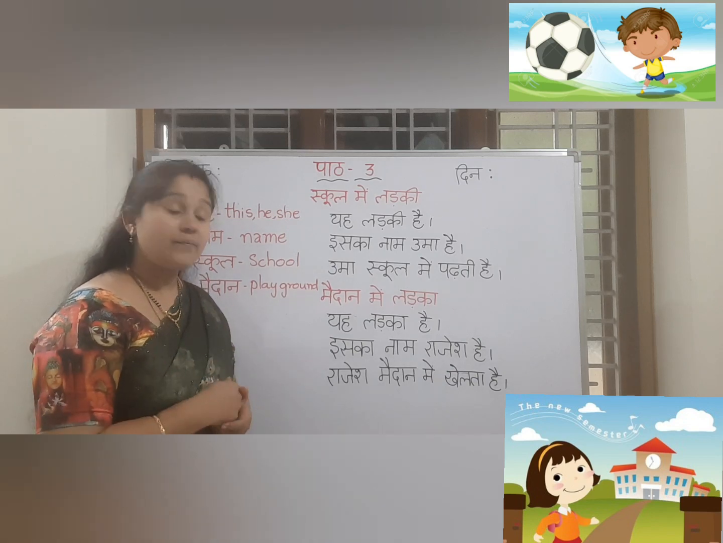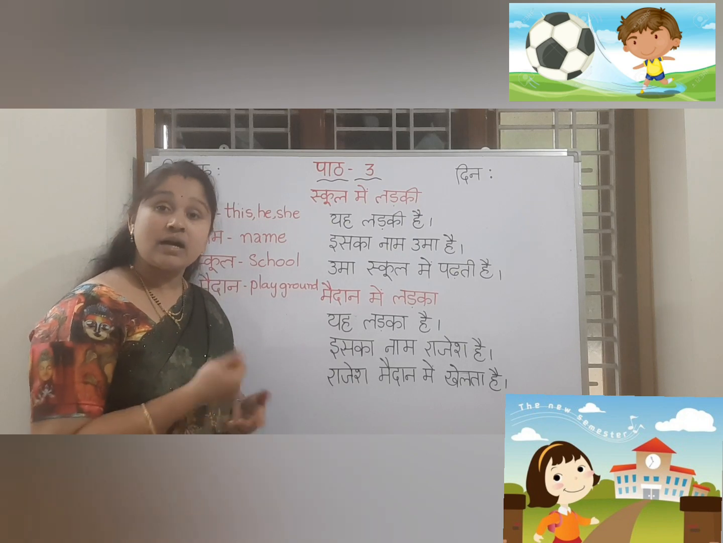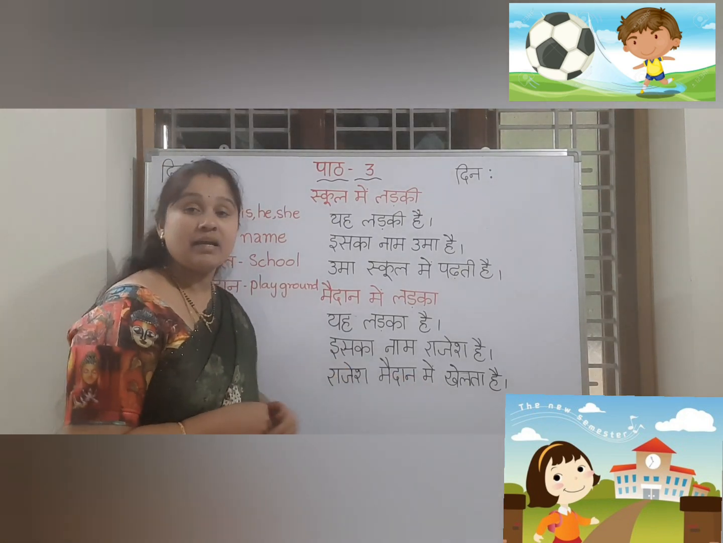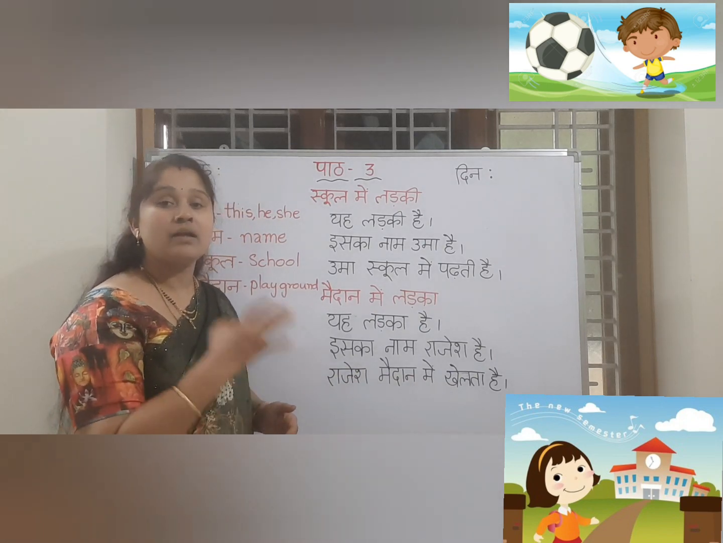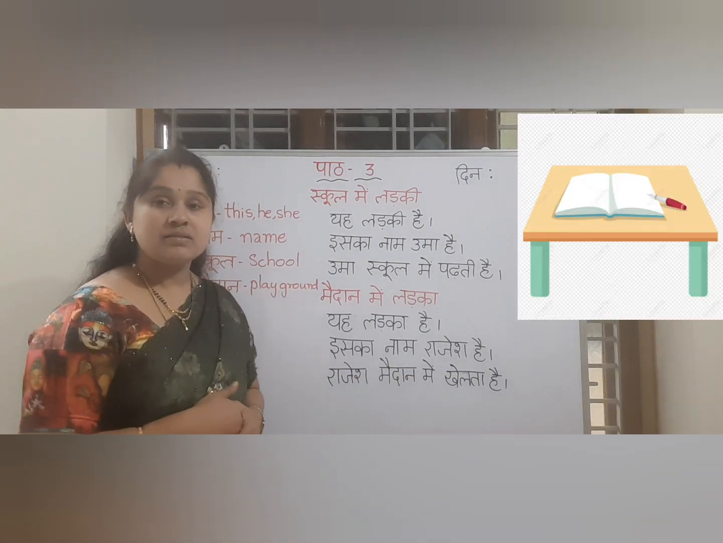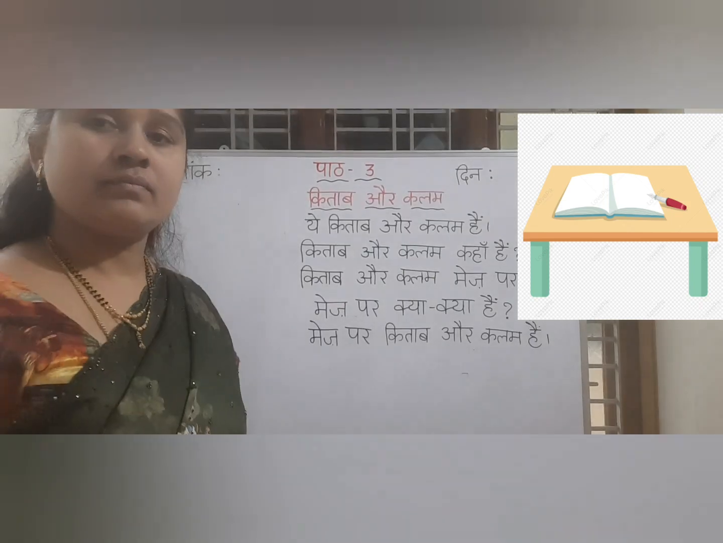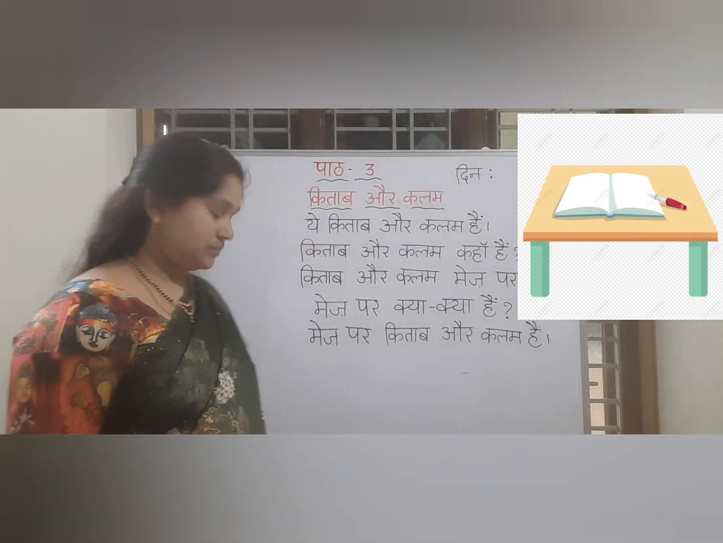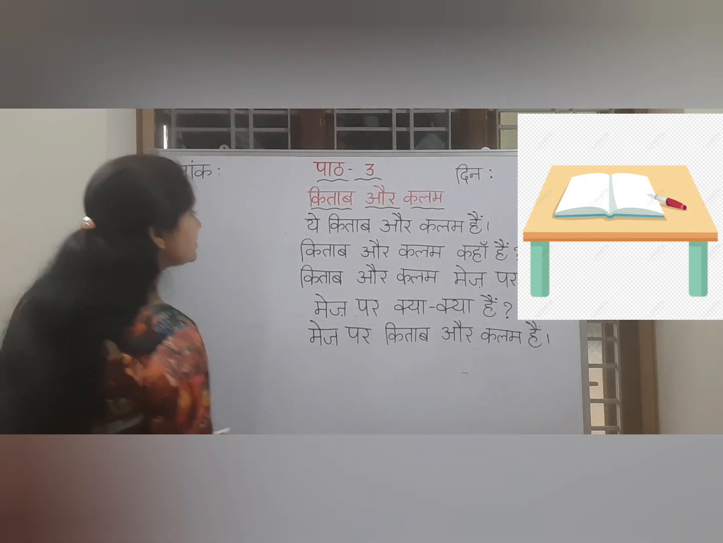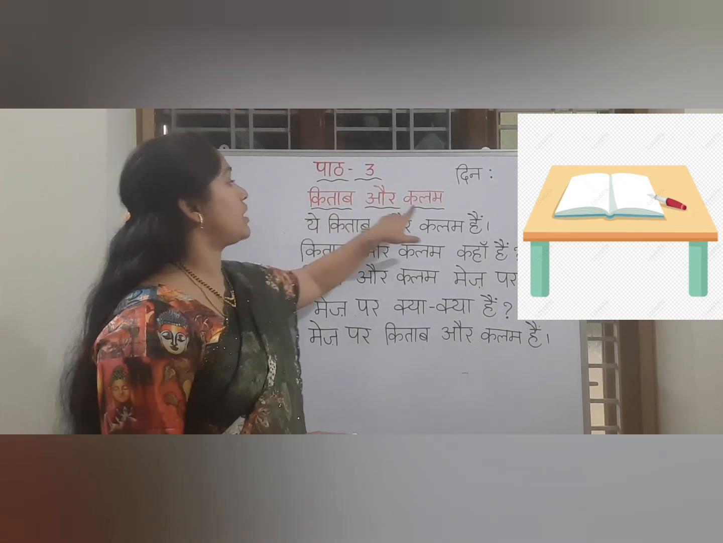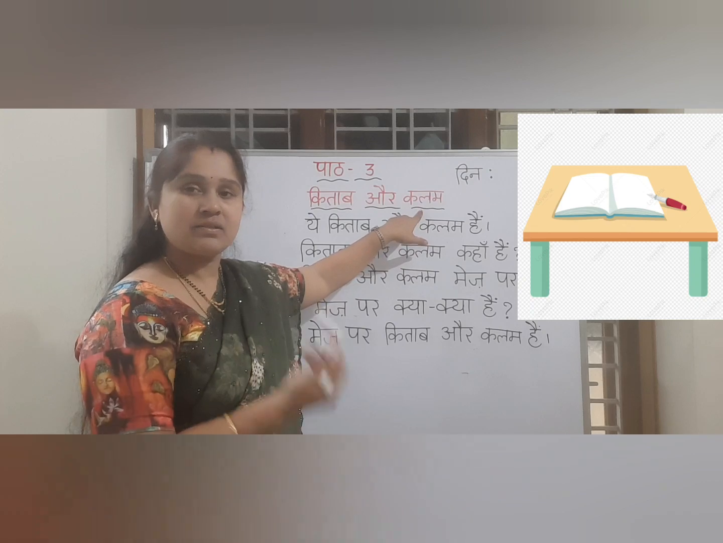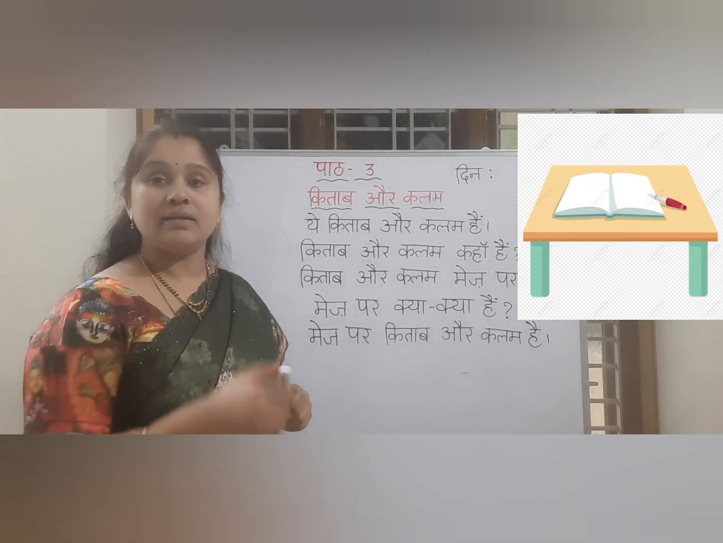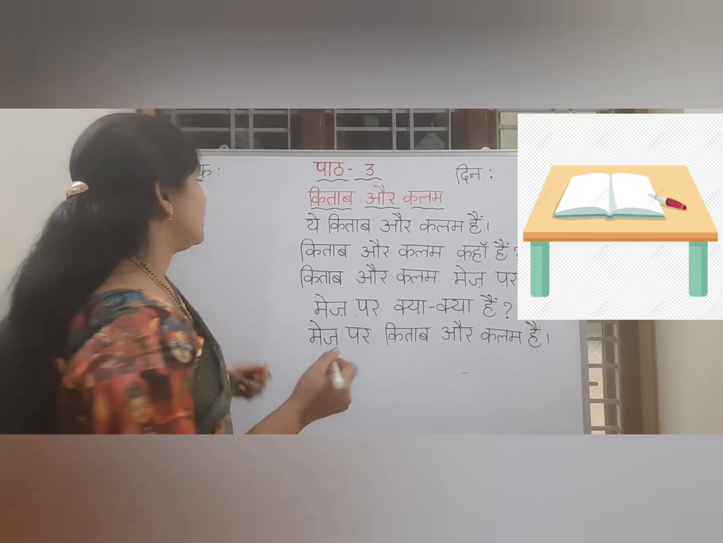Rajesh kahan hai? We can ask question, right? Rajesh kahan hai? Where is Rajesh? Rajesh मैदान में खेलता है. He plays in the playground. समझ में आया? See the next one. Now see this topic. किताब और कलम. किताब और कलम. In this, kitab means book. Kalam means pen. In the previous topic we learned it. Now what is aur? Aur means and. Aur means and. Now see.